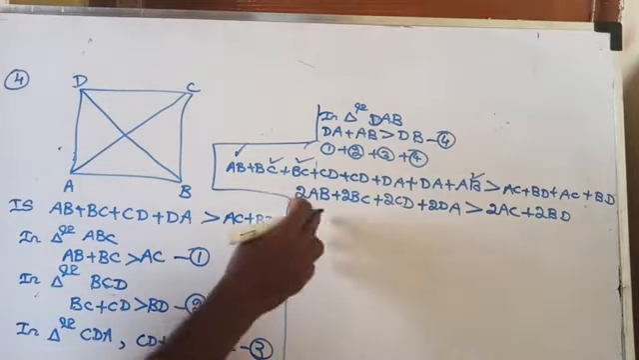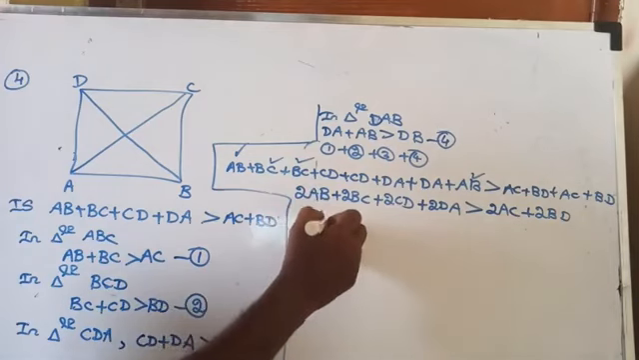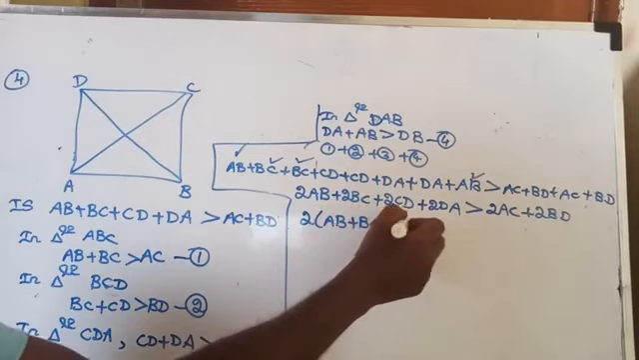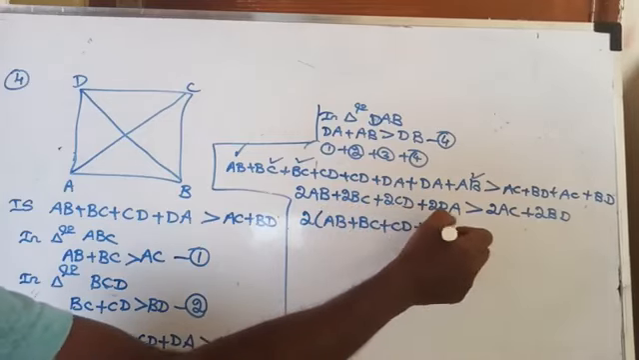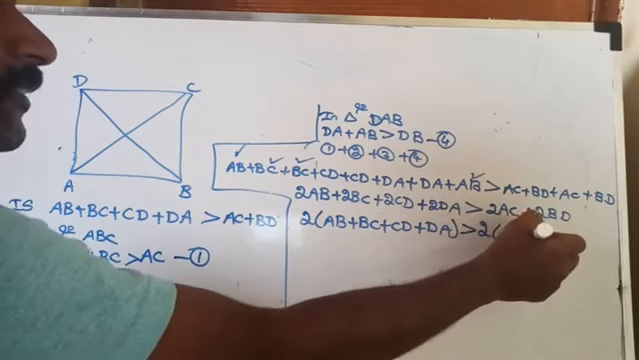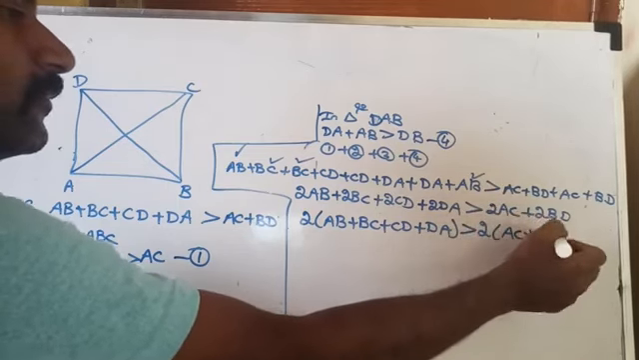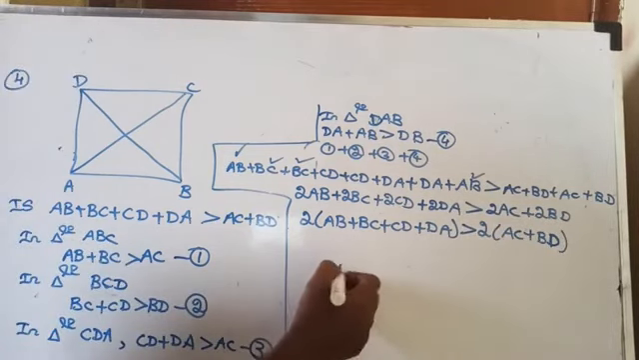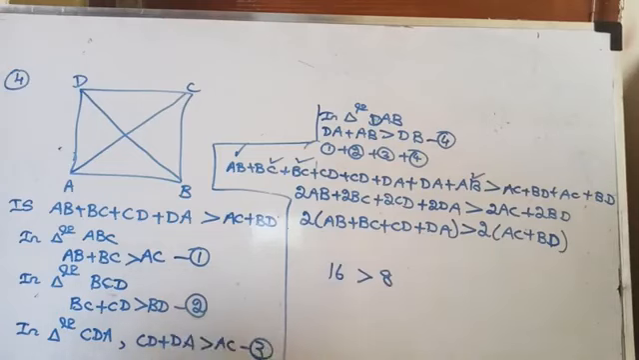Now take 2 common outside from the left hand side, that is 2 times of AB plus BC plus CD plus DA is greater than 2 times of AC plus BD. Now suppose this is an inequality for you, 16 is greater than 8.